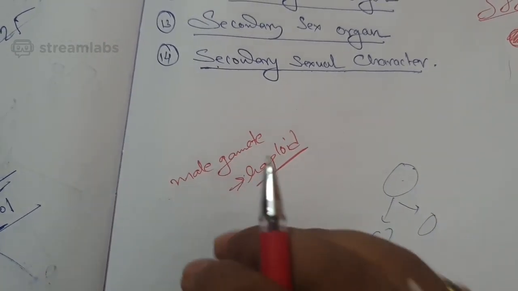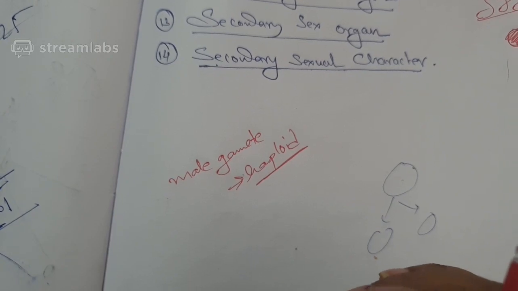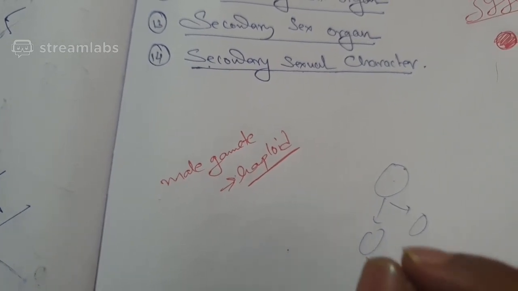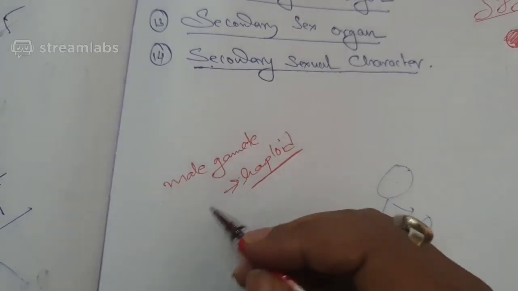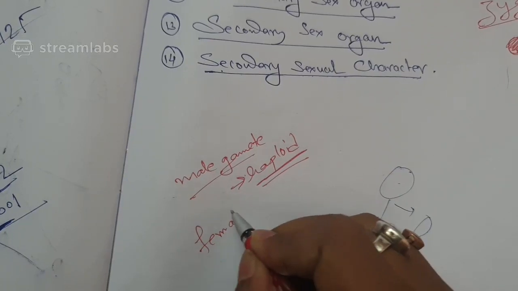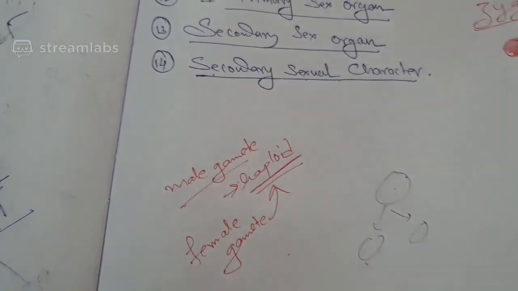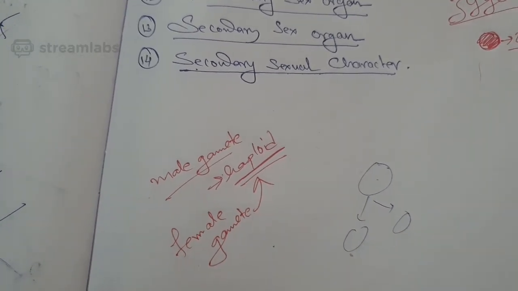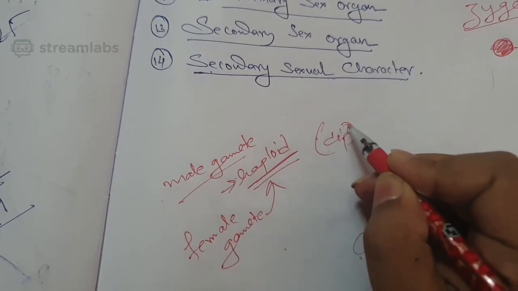Insemination is putting the sperm in the female's body. So male gamete is haploid and female gamete is also haploid. Okay, so male gamete and female gamete both are haploid, and when they come together they form a diploid variety.